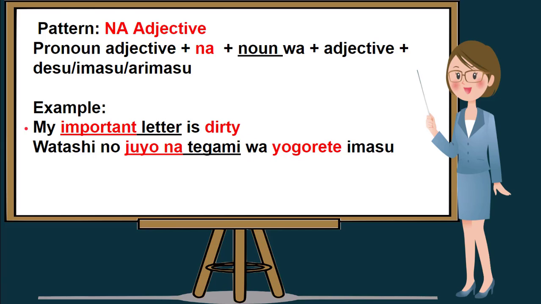So, if we translate my important letter is dirty, it will be Watashi no juyo na tegami wa yogorete imasu. Once again, my important letter is dirty. In Nihongo is Watashi no juyo na tegami wa yogorete imasu.